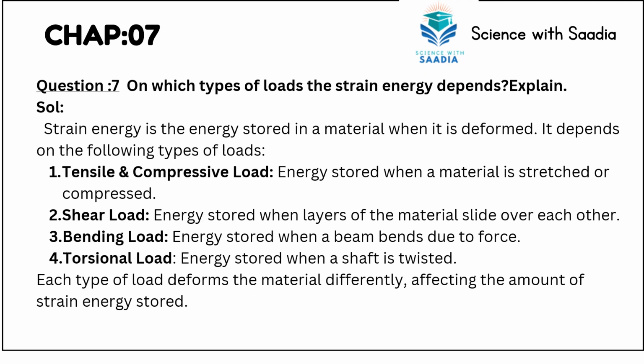Next is: on which types of loads does the strain energy depend? Strain energy is the energy stored in a material which is deformed. It depends on the following loads: tensile and compressive load, energy stored when a material is stretched or compressed. Next is shear load, energy stored when layers of material slide over each other. Third is bending load, energy stored when a beam bends due to force. And last is torsional load, energy stored when a shaft is twisted. Each type of load deforms the material differently, affecting the amount of strain energy stored.